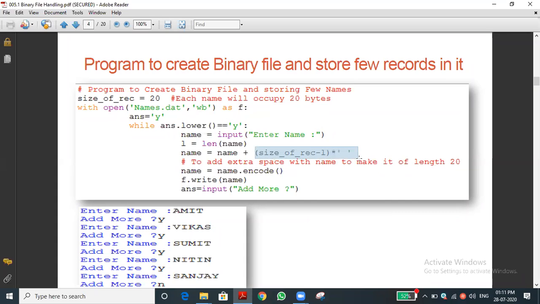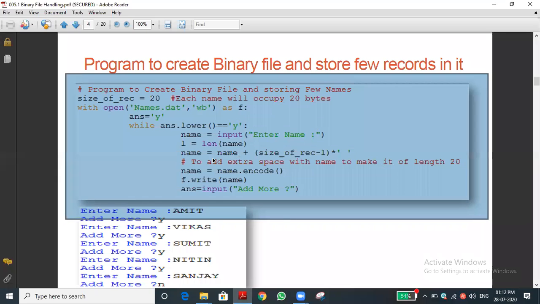You can see we are doing string replication, 16 into spaces, replicating the space character. So 16 spaces will be replicated. You already know each space is considered as one character, so the 16 white spaces are also added with the name. What is name? Amit plus 16 characters, stored in the name itself. So now name contains Amit, then 16 white spaces.